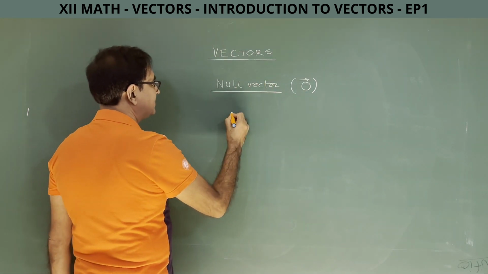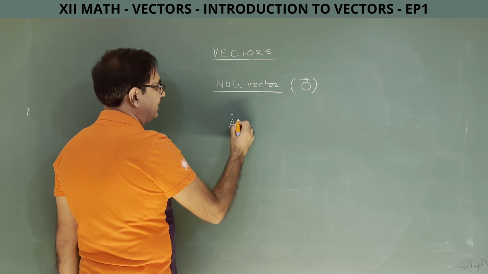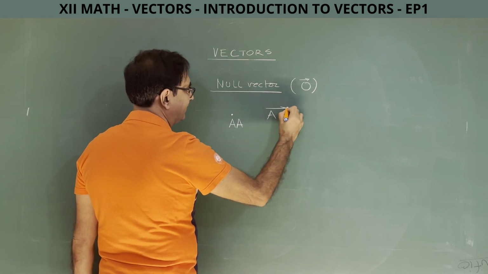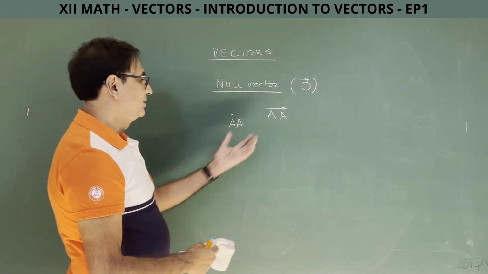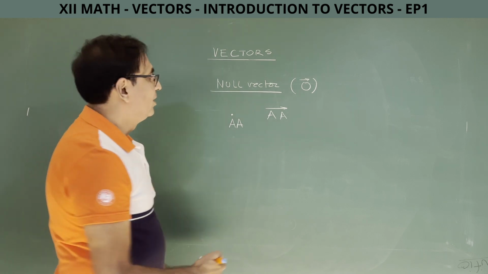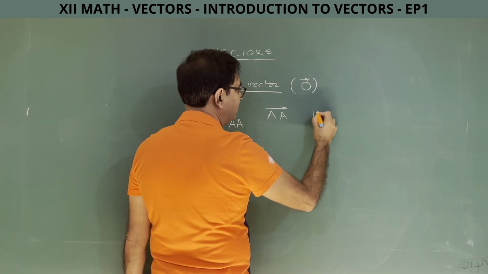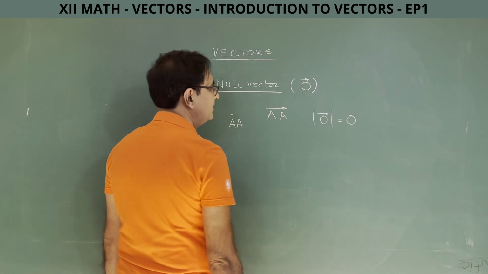So if I start from A and don't go anywhere, I stay at A, so it can be written like this. AA will be a null vector because you are not even moving from A, you are at A and you are terminating at A. So this will be a null vector, or I will use a symbol like this. So what is the magnitude of a null vector? This is the symbol of magnitude. The magnitude of a null vector will be 0.